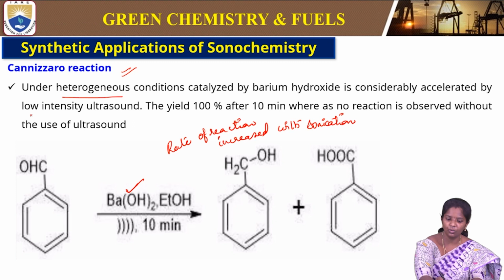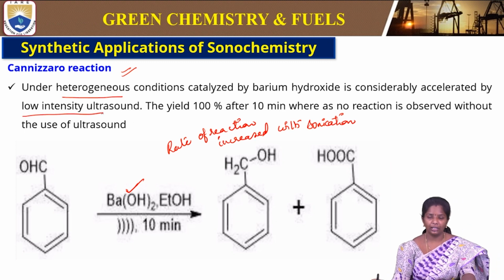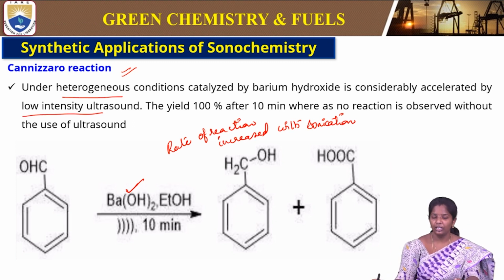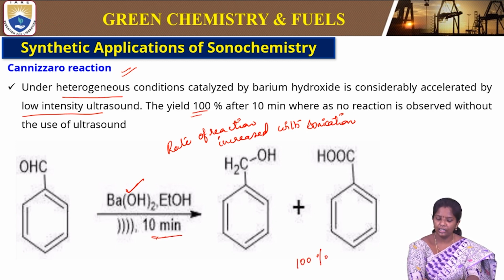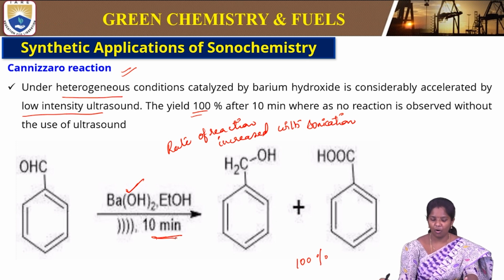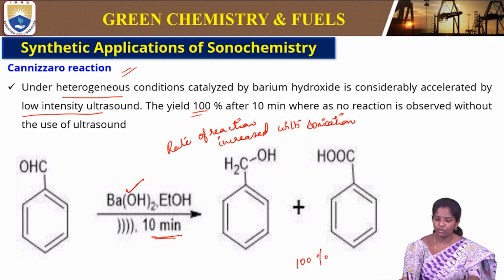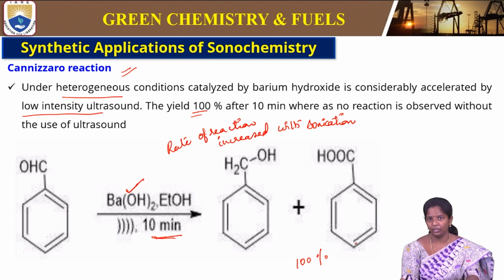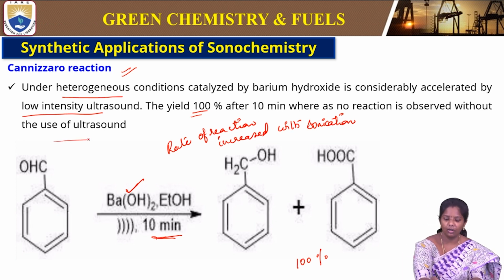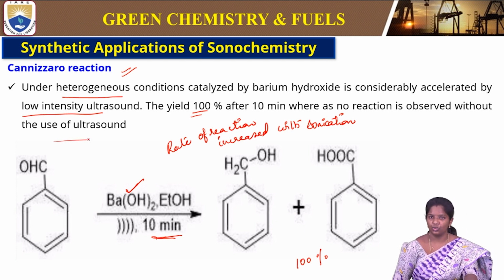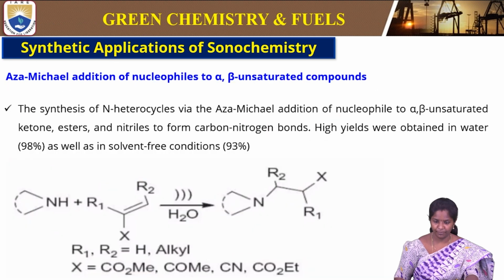We generally use low intensity ultrasound. Here the yield is 100%, obtained within just 10 minutes, whereas there is no reaction without ultrasound. So this is also a very good example of green synthesis using the ultrasound method.